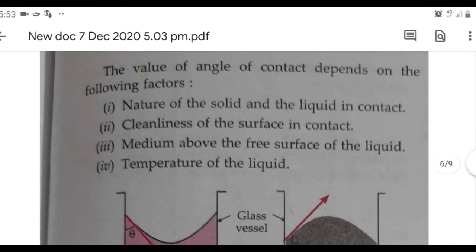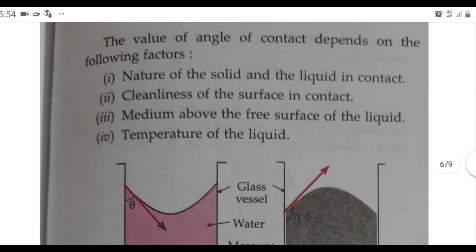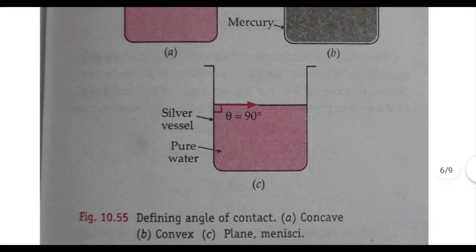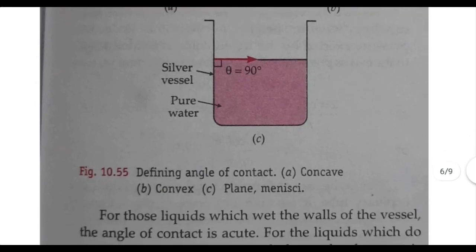This angle of contact depends on the following factors: the nature of the solid and the liquid in contact, cleanliness of the surface in contact, the medium above the free surface of the liquid, and also the temperature of the liquid. And the conclusions we can make are as we said earlier. If theta equals 90 degrees, we know the surface will be exactly plane.